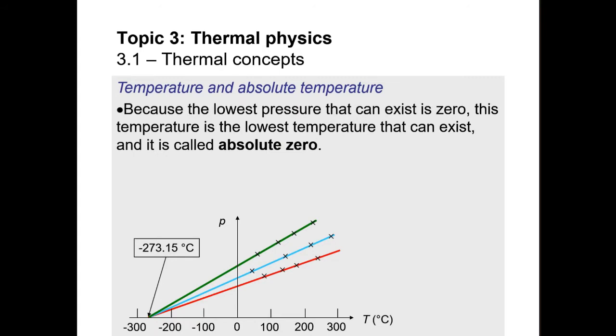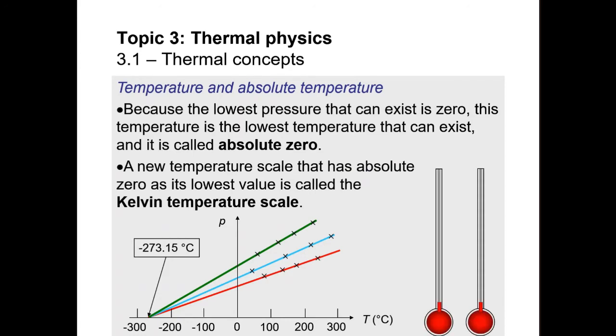Because the lowest pressure that can exist is 0, this temperature is the lowest temperature that can exist, and it's called absolute zero. We have a new temperature scale that has absolute zero as its lowest value, called the Kelvin temperature scale.